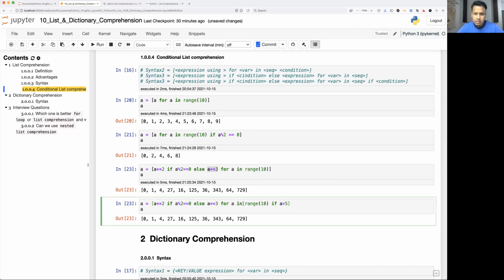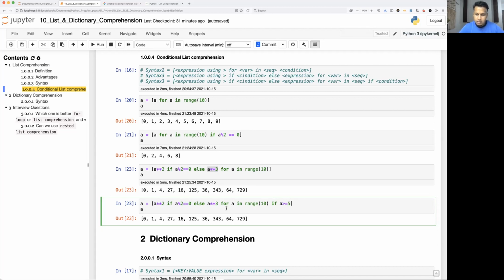So it will take the first number, 0. First it will jump to this condition. If this is true, then only that a will be passed to these expressions. Okay, so 0, 1, 2, 3, 4, those are less than 5, correct? Let me add less than 5. Since we are giving the condition a is greater than 5, if the number is less than 5, it is not going to go here, so none of the expressions is going to be evaluated. Now when the number comes to 5 or more, by making it greater than or equal to, it is going to be passed here.